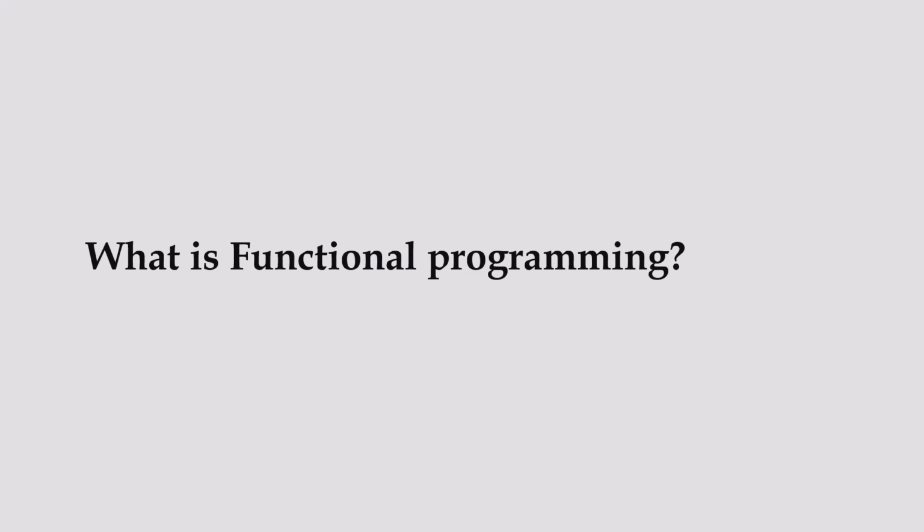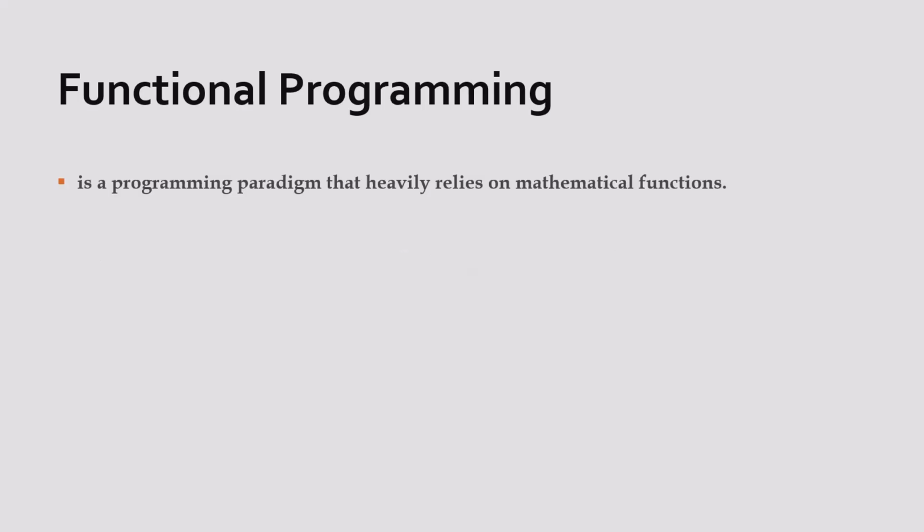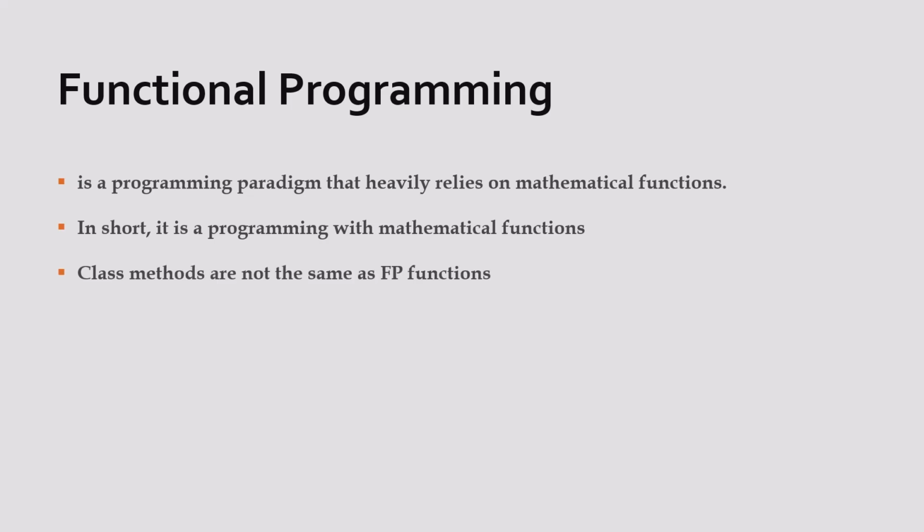Okay, let's talk about what functional programming is. Functional programming is a programming paradigm that heavily relies on mathematical functions, okay? In short, it is programming with mathematical functions. The class methods are not the same as functional programming functions. In most cases, you may think that, okay, I'm using C# object-oriented programming, I have a class with multiple methods. We use the method and function names interchangeably, but they are completely different, and I will show you how to write proper functional programming functions.